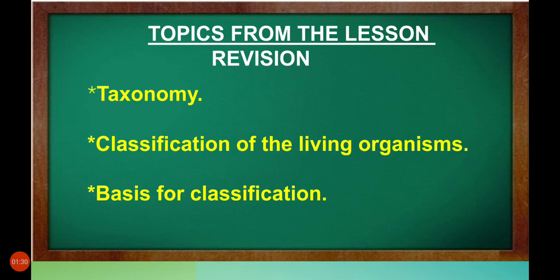Basis for classification. In basis for classification, we have studied level of organization, that is whether the organism is made up of a single cell or multicellular. Then symmetry, the plan of arrangement of body parts inside the body.